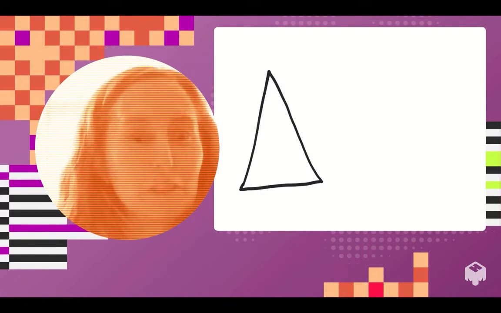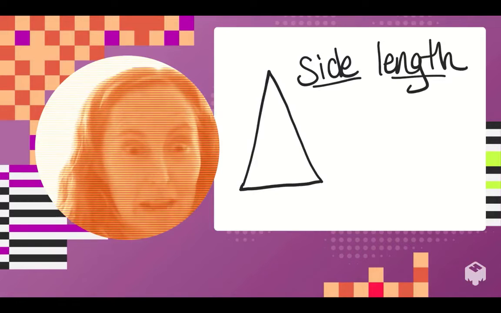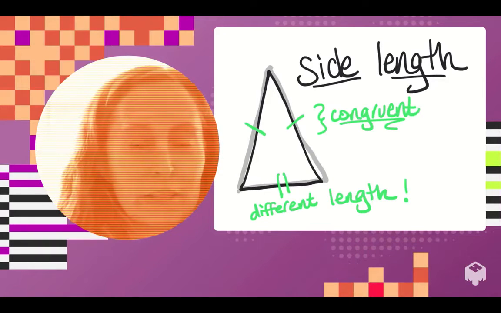Today, what we're talking about are triangles. And when you look at this triangle, if we're naming it based on sides, first we have to figure out how many sides are the same in length. You can eyeball them and try to figure it out by looking. But when you get to middle school and high school, there will be little tick marks that indicate if the side lengths are indeed congruent. Remember, that's just a fancy word that means same size, same shape. And so if the side lengths are indeed the same, you'll see matching little tick marks.